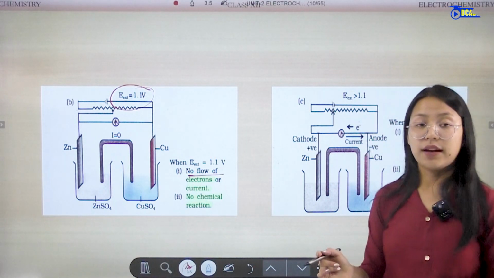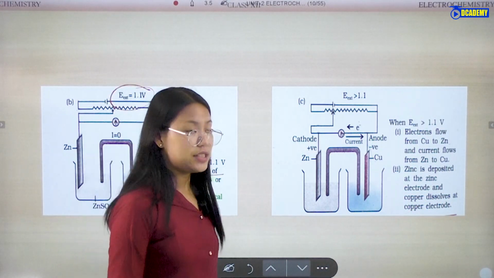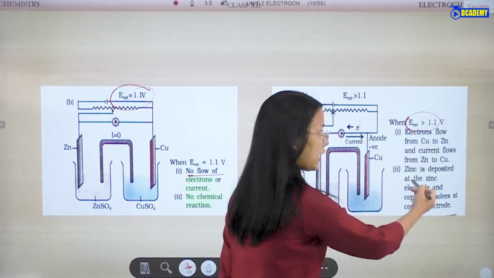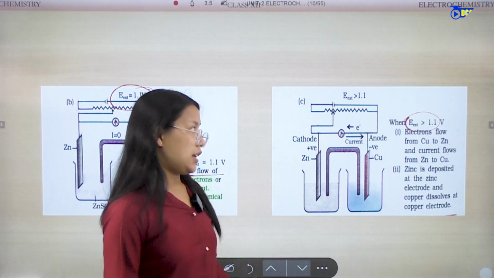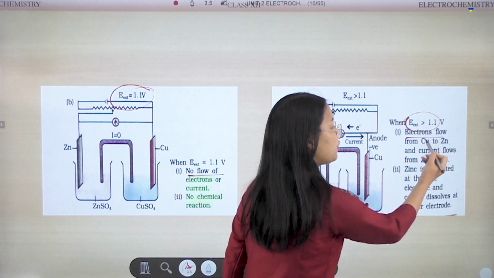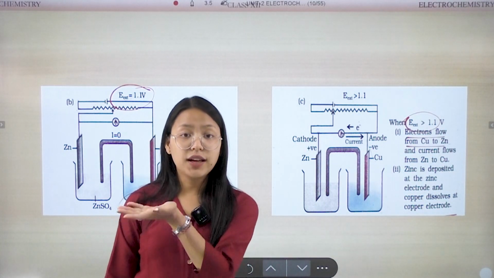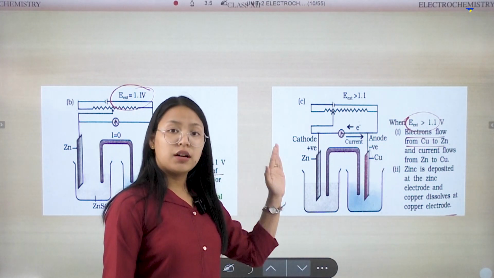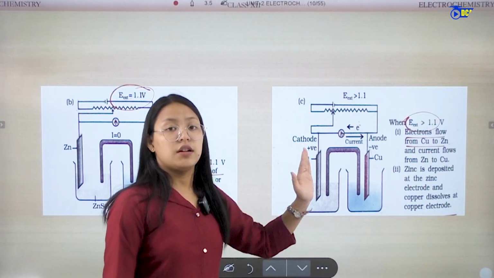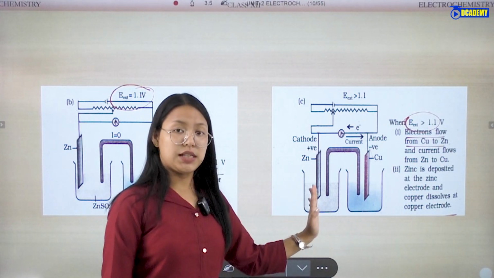Then here is another example where it is greater than 1.1. In this case, the electron flow changes. So from this side, the electron will flow from copper to zinc, from this side to this side.